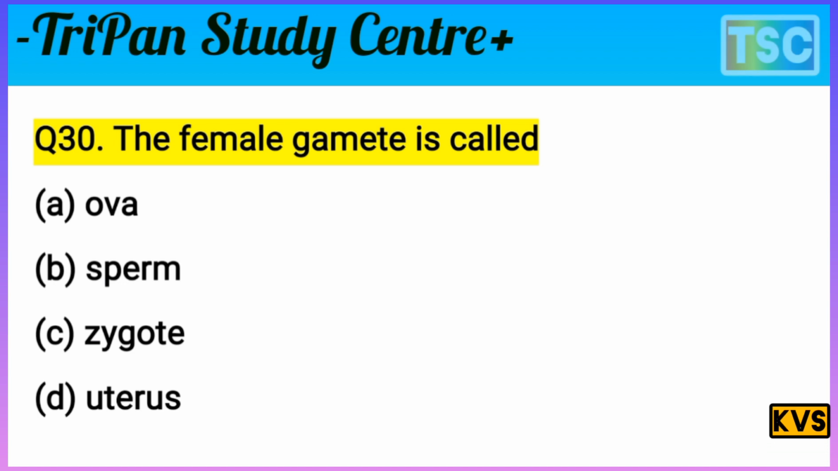The female gamete is called uterus? No way, it is not a correct answer. D is a wrong option. C, zygote, is nothing. A sperm is the male gamete. It means only option A remains. A, ova, is the right answer. The female gamete is called ova. Option A is correct. That's important for competitive exams and from the exam point of view.